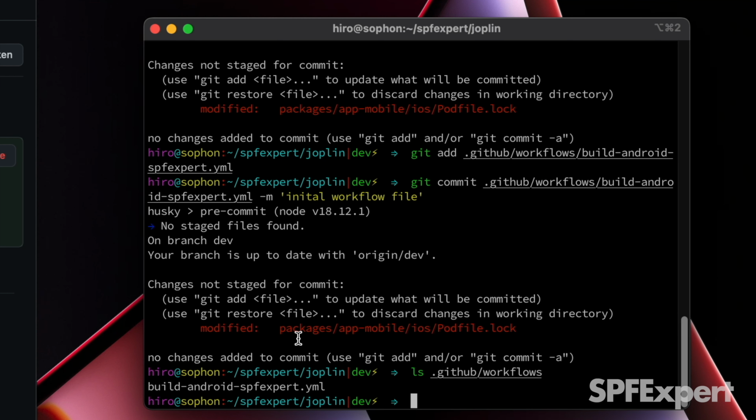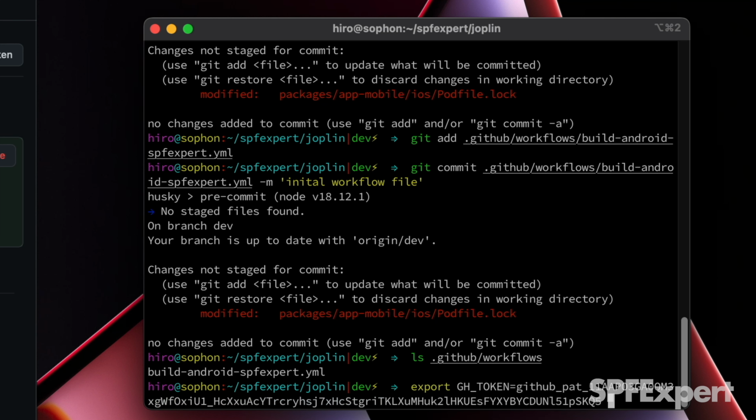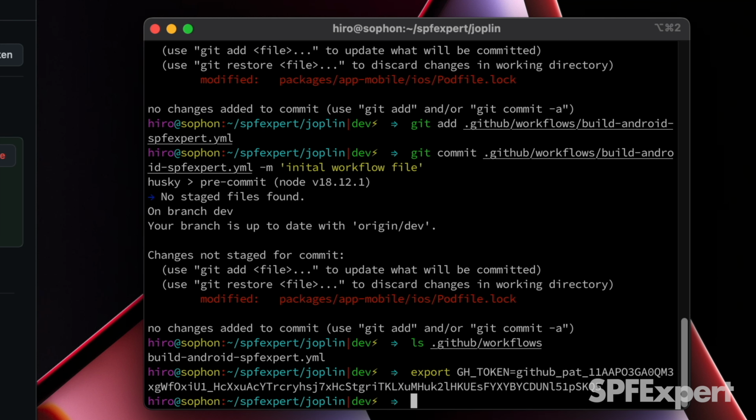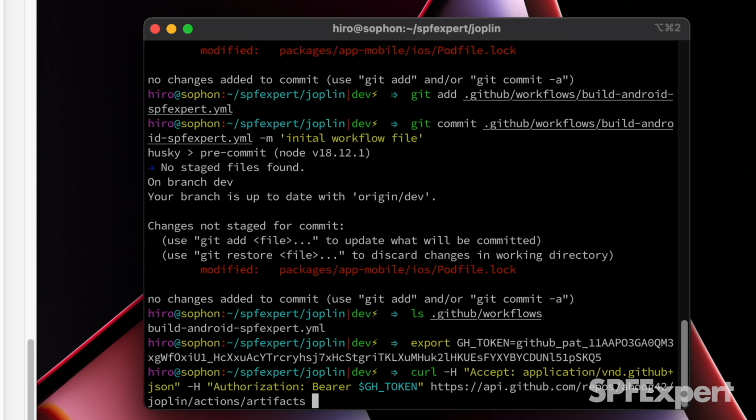Now we'll pop back over to our terminal, and let's go ahead and export a GitHub token, and we'll go ahead and paste that guy in there. Now that's going to make my token available to my environment. And now it's really straightforward to just call the REST API using that GitHub token.